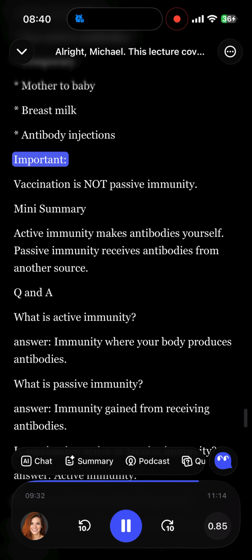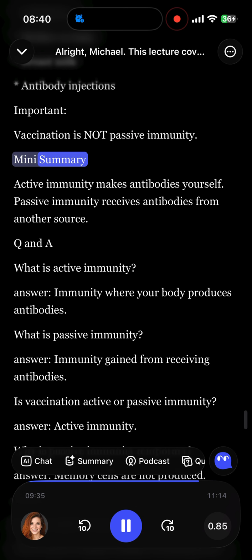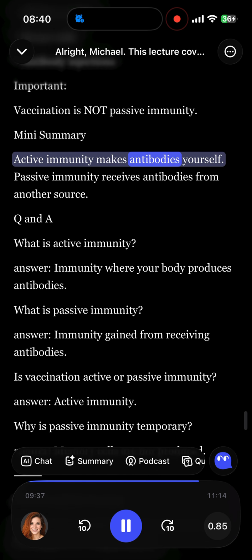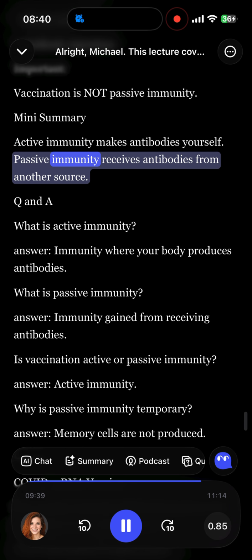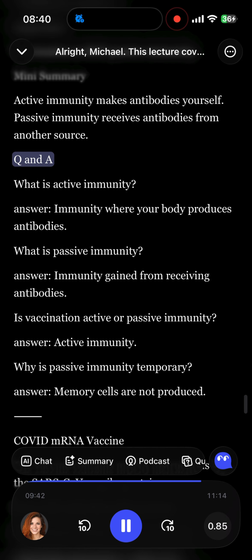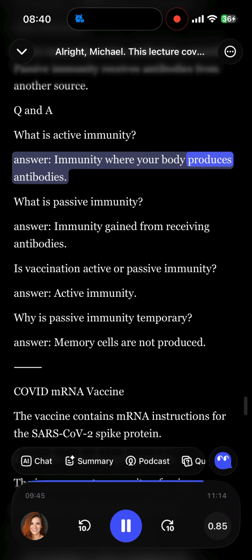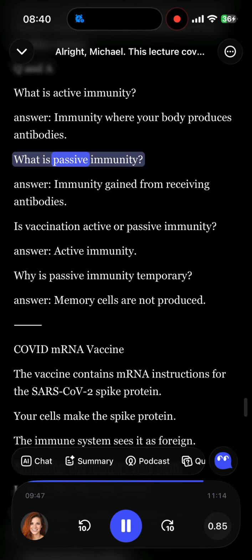Mini summary. Active immunity makes antibodies yourself. Passive immunity receives antibodies from another source. Q&A. What is active immunity? Answer. Immunity where your body produces antibodies. What is passive immunity? Answer. Immunity gained from receiving antibodies.